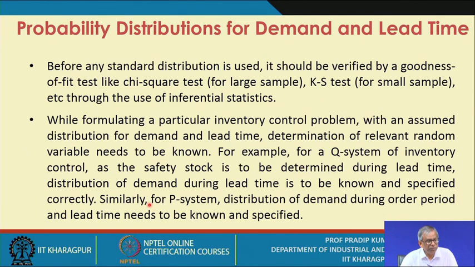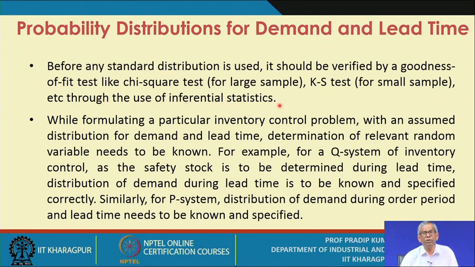Before any standard distribution is used, it should be verified by a goodness of fit test. You may be aware of a number of goodness of fit tests, like the chi-square test for large samples and the KS test, Kolmogorov-Smirnov test, for small samples, through the use of inferential statistics.